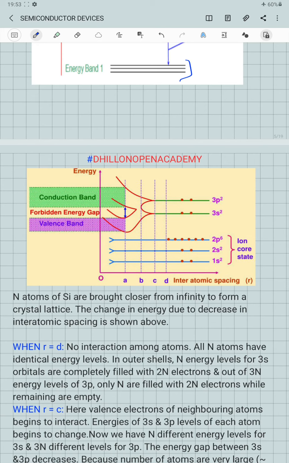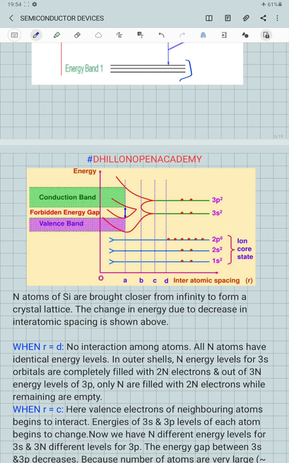If we take a look at the configuration of a single silicon atom, it is 1s2, 2s2, 2p6, 3s2, 3p2. So 1s2, 2s2 and 2p6 are called the ion core states, the fully filled complete states of silicon.